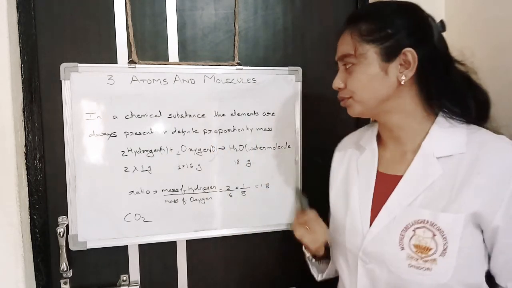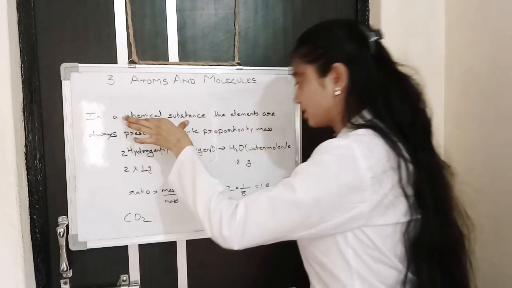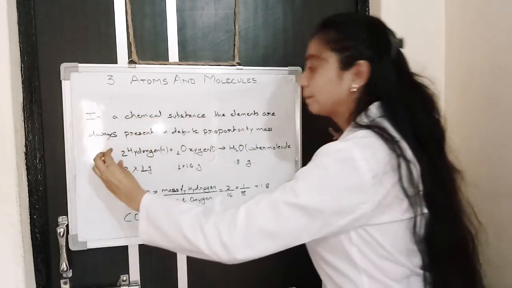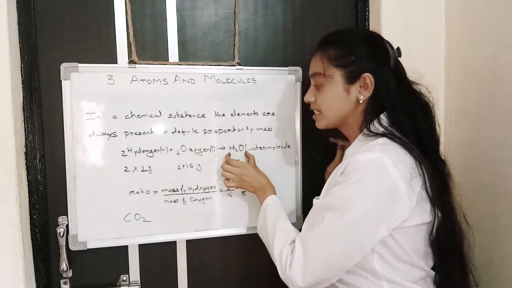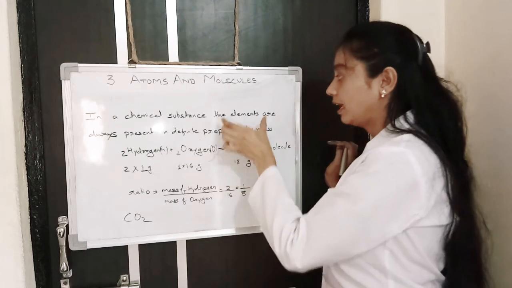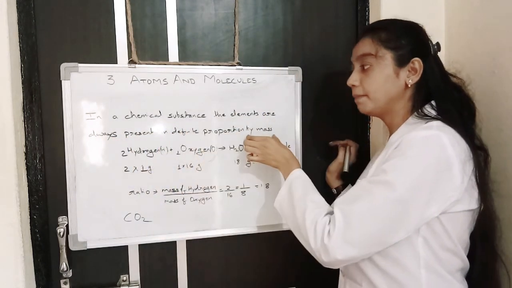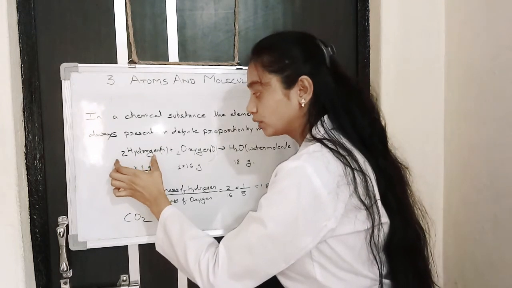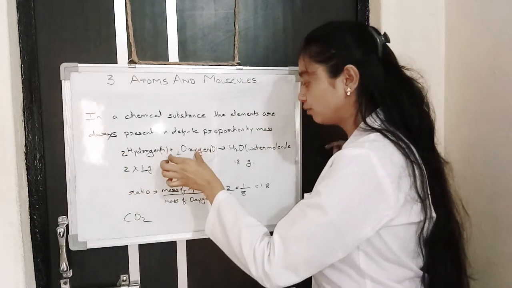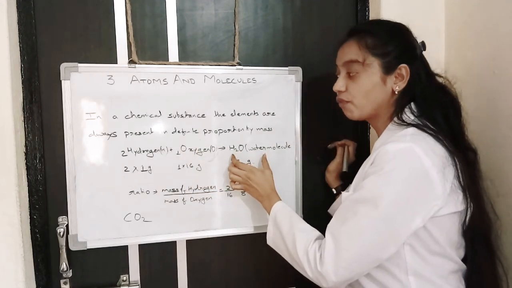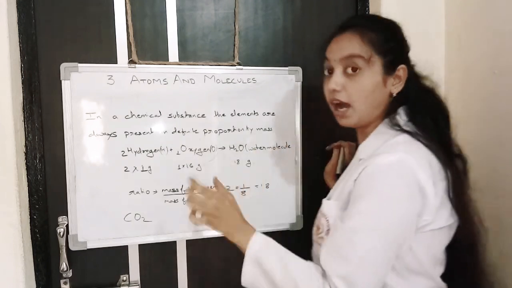It sounds a little bit difficult, right? What is a chemical substance? Example is this. Here the chemical substance is the water molecule. Elements are always present in definite proportion by mass. The elements are hydrogen and oxygen. Both of them react to form a chemical substance, the water molecule, present in definite proportion. How?